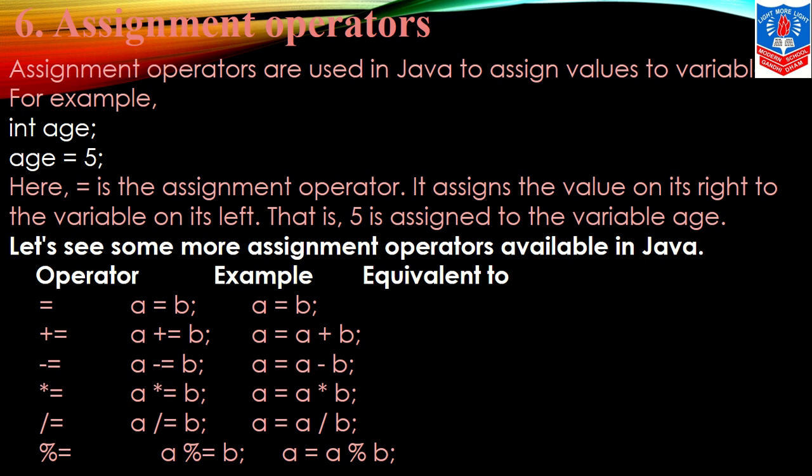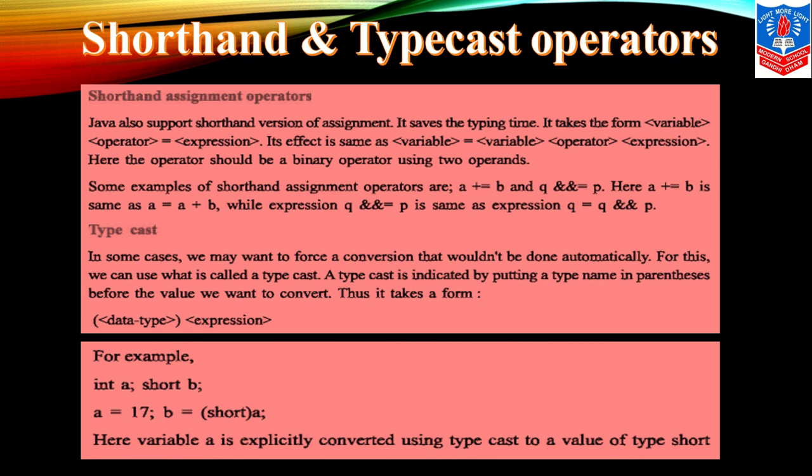Okay, let's see some more examples here given over here, children. Operators equals, example, a is equals to b or b is equals to a. Understood, children? Now a plus is equals to b, that means a is equals to a plus b. So go on, children, in the series of examples.